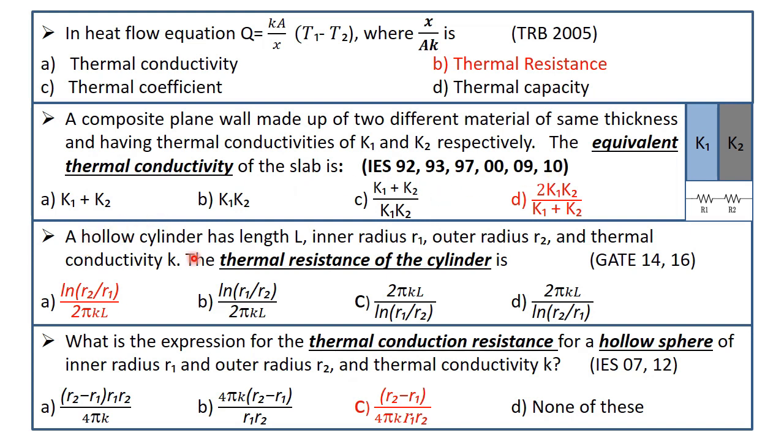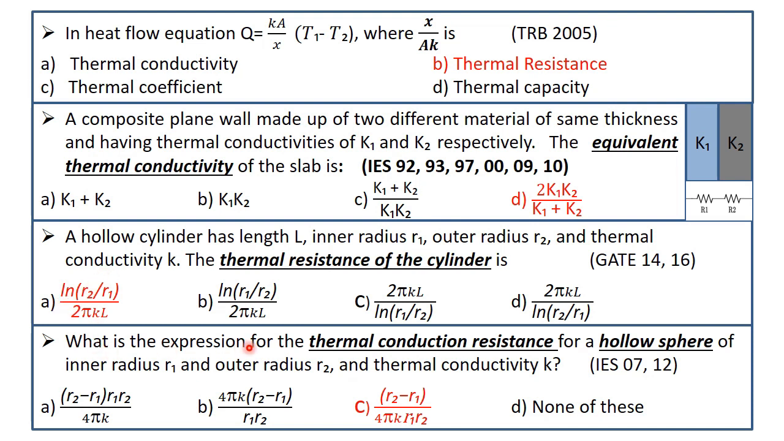Next, a hollow cylinder has length L, inner radius R1, outer radius R2 and the thermal conductivity K. The thermal resistance of the cylinder is. So it was asked in GATE 2014 and 16. So they are asking about thermal resistance of the cylinder. So we know that thermal resistance of the cylinder is equal to 1 by 2 pi KL ln of R2 by R1. So option A is the correct answer.